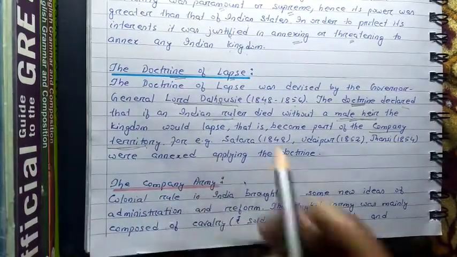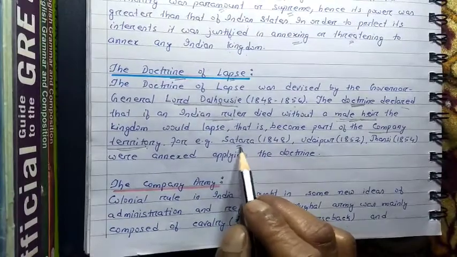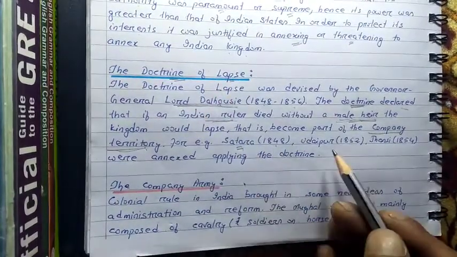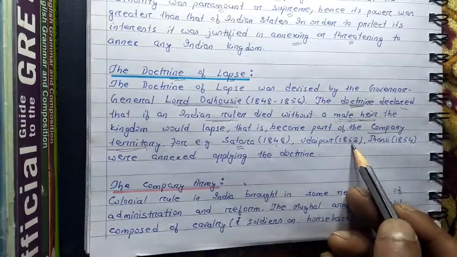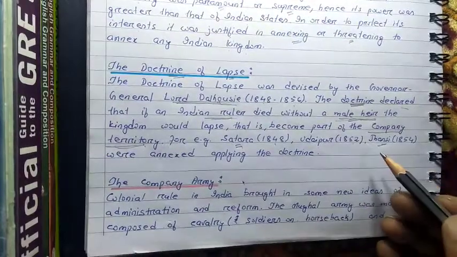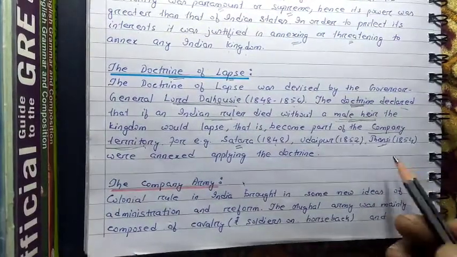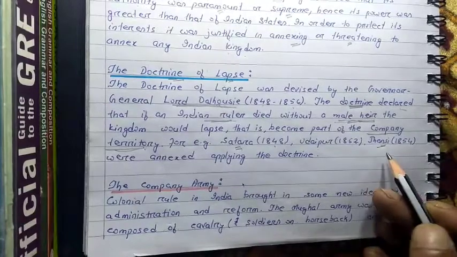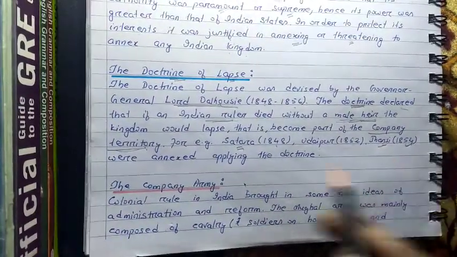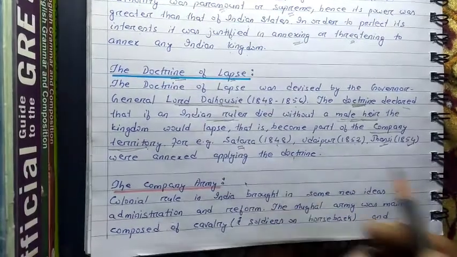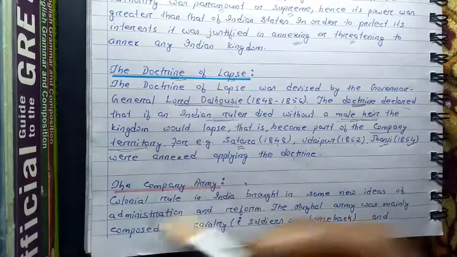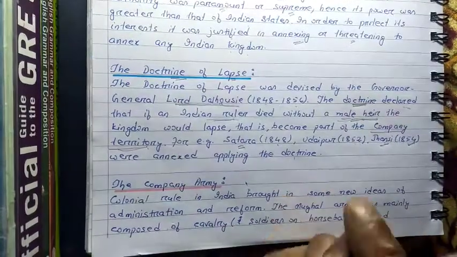For example, Satara was taken over by the British through the doctrine of lapse in the year 1848. Udaipur was taken in the year 1852. Jhansi, you know about Jhansi, the famous Queen of Jhansi was there. About her it is there in the next chapter. This Jhansi was also taken over by the British in 1854, applying this doctrine of lapse. So the doctrine of lapse was also one policy through which the British tried to conquer different parts of our country.